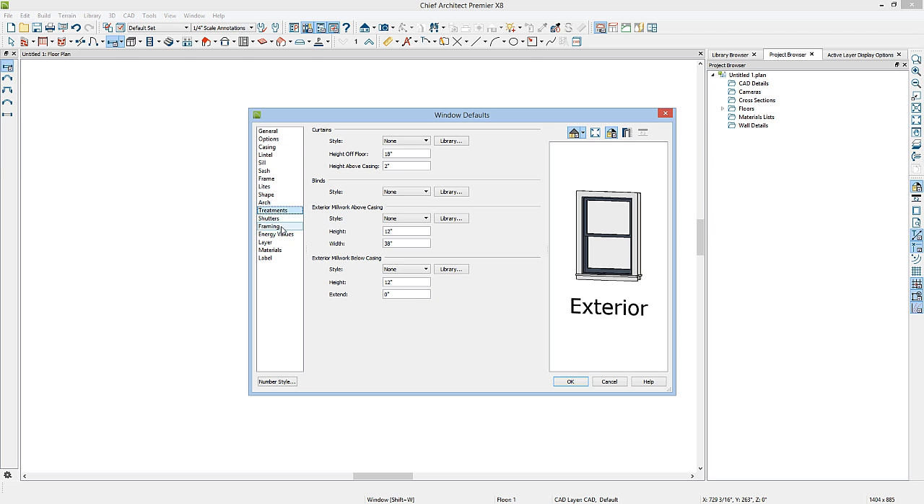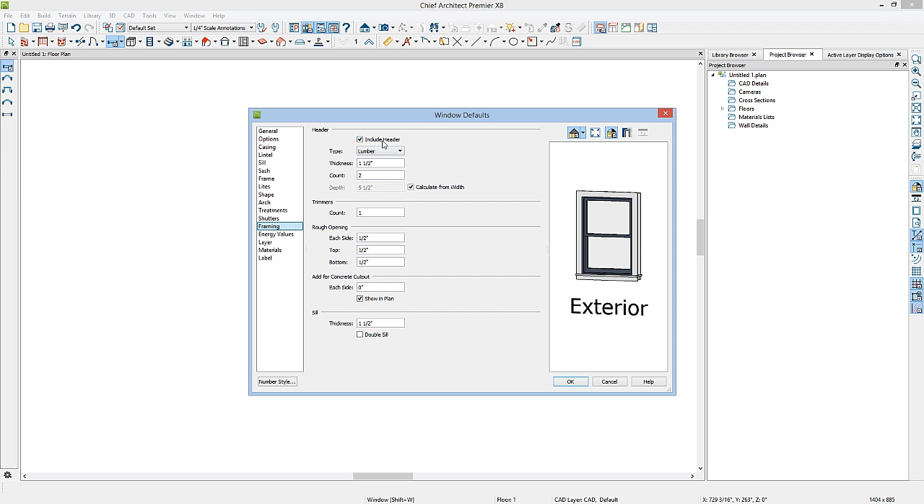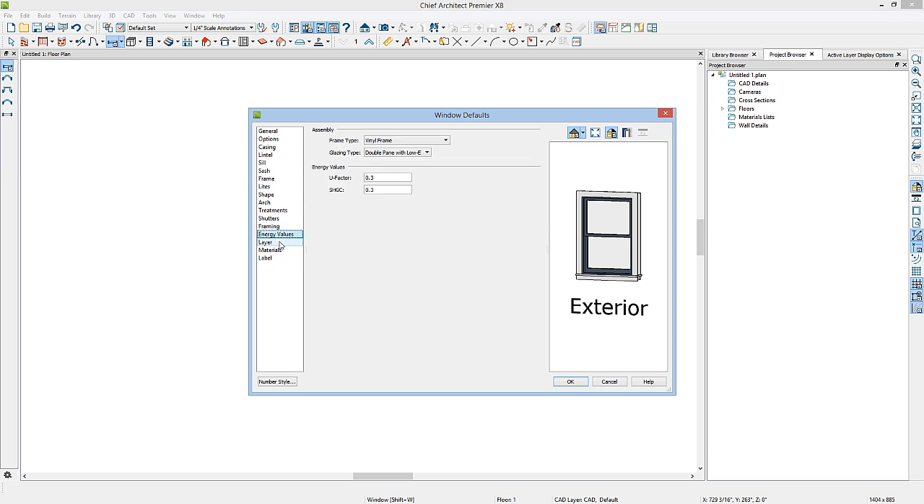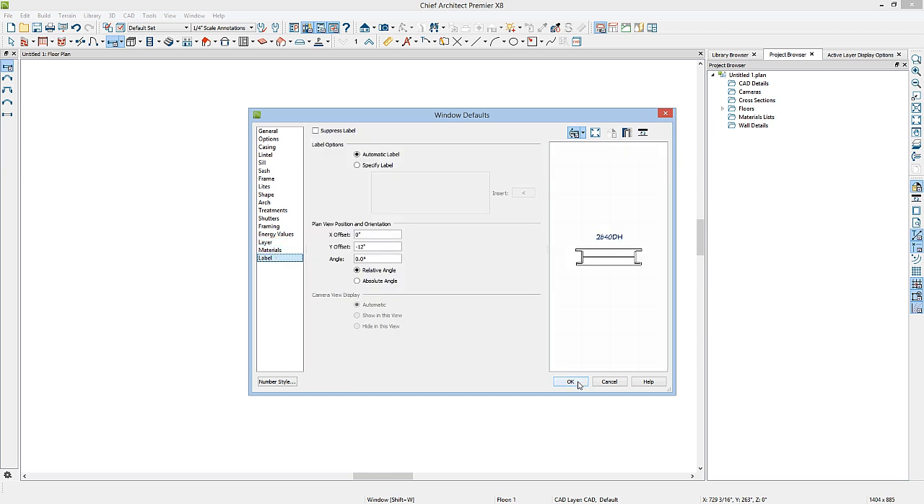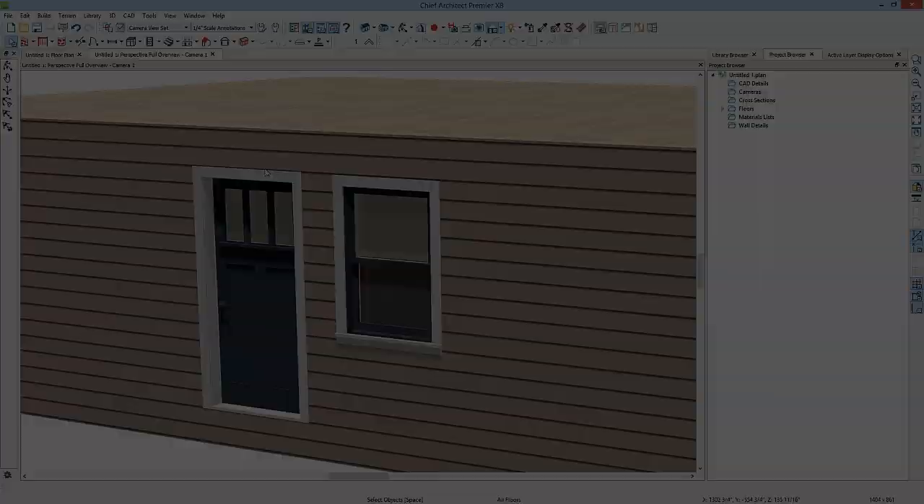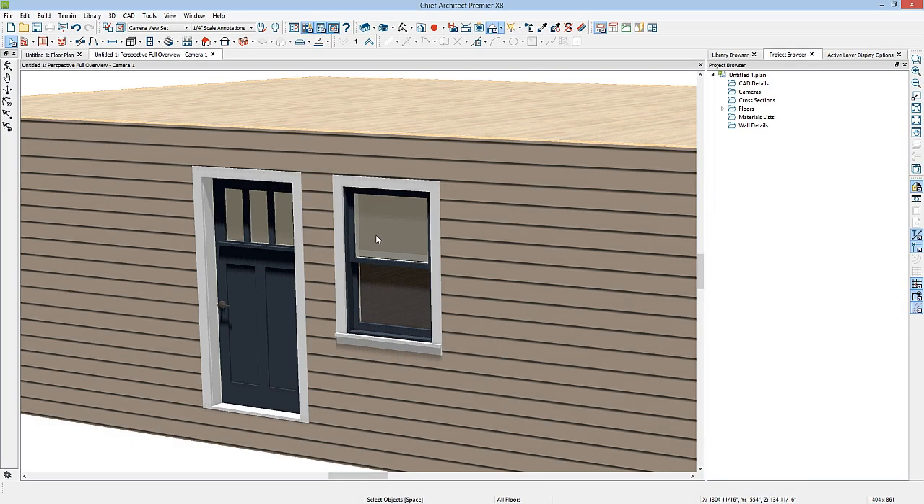You also determine here the framing of your window, what type of header it's going to use, with the exception of the depth, which is set up again in your framing defaults. You also have options for setting up the energy values and which layer the windows will be placed on, as well as the materials and the label options. I'll go ahead and click OK now, and let's assume for the moment that I've started to build my building, but I want to change the defaults.